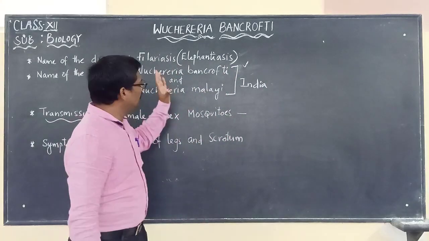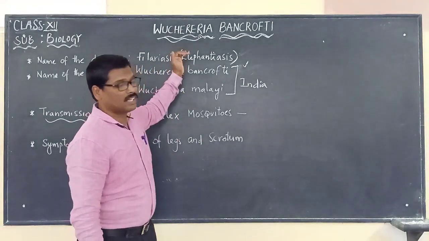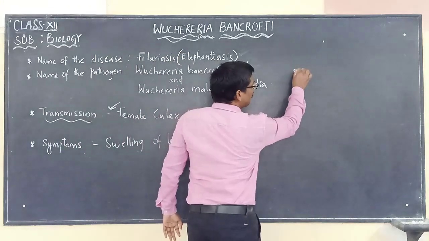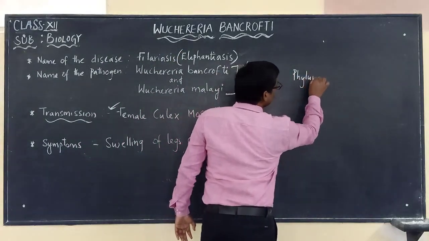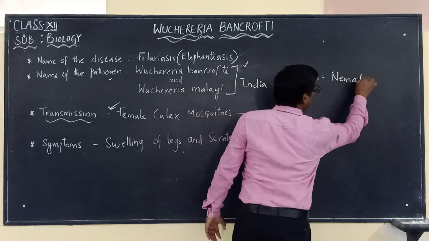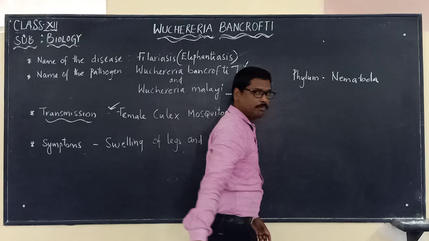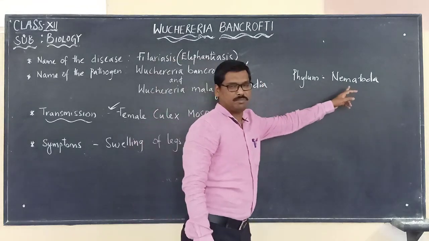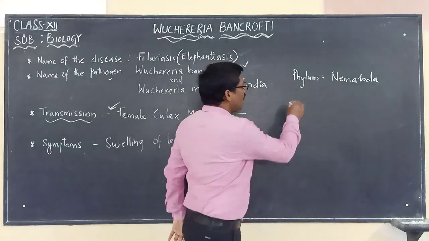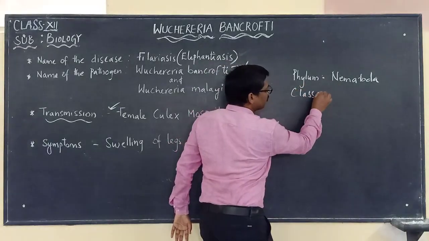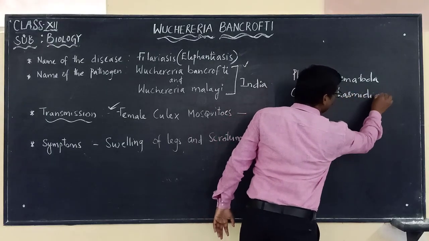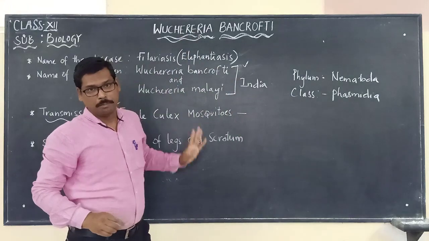In conclusion, let us remember that this pathogen, Wuchereria bancrofti, belongs to the phylum Nematoda. You know the meaning of Nematoda: thread-like cylindrical worms. So Wuchereria bancrofti belongs to the phylum Nematoda and class Phasmidia. It is the class to which this Wuchereria bancrofti belongs.